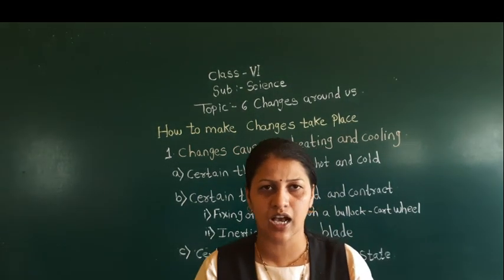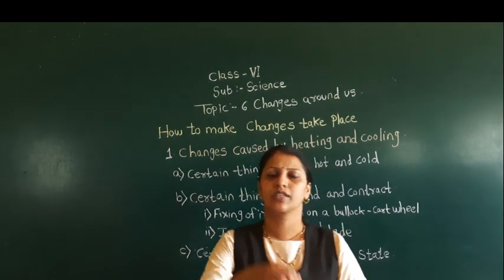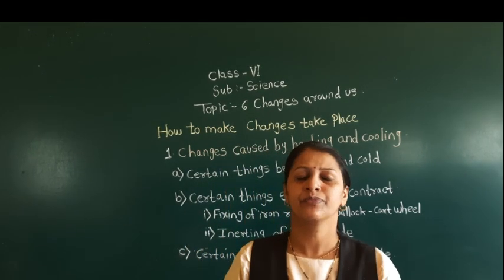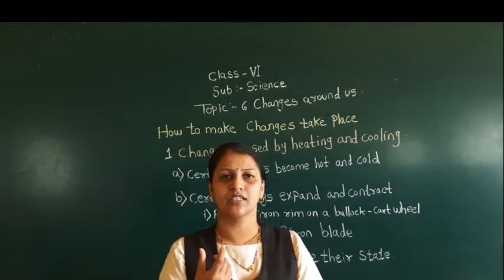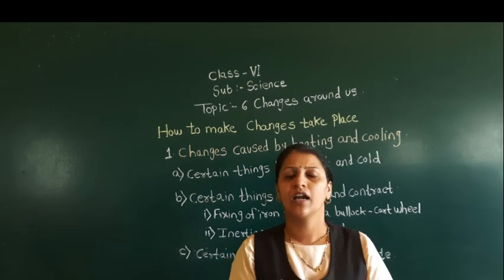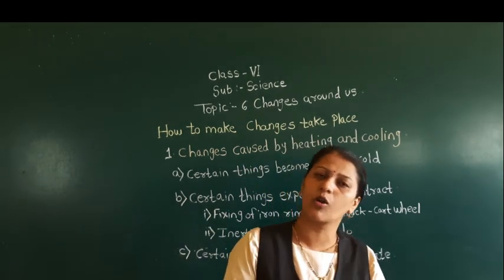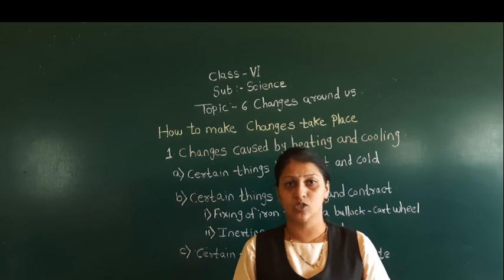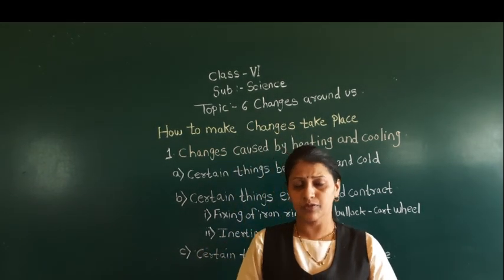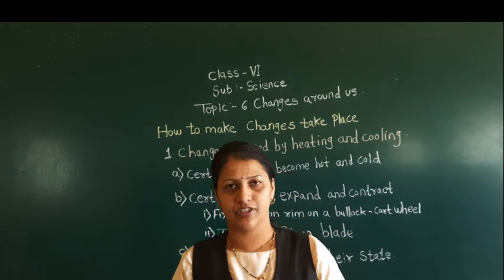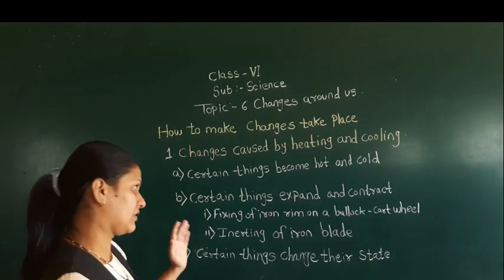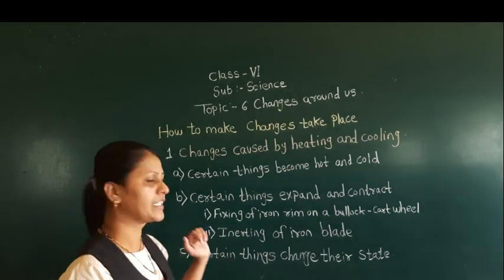But once it cools down, we found it was difficult for the ball to come out. Am I right? So if you heat the ring, the size of that iron becomes bigger, and as it becomes bigger, the ball easily passes through it. Do you remember this experiment we did in class 5, the expansion and the contraction? Similarly, we are going to learn about this a little bit in detail.